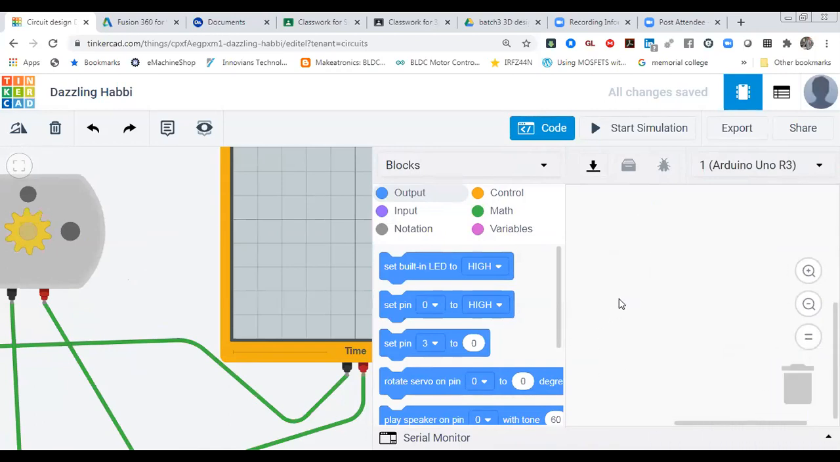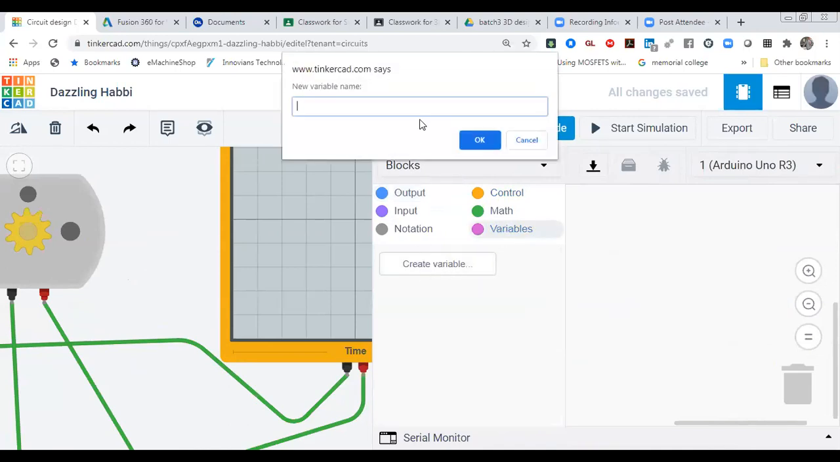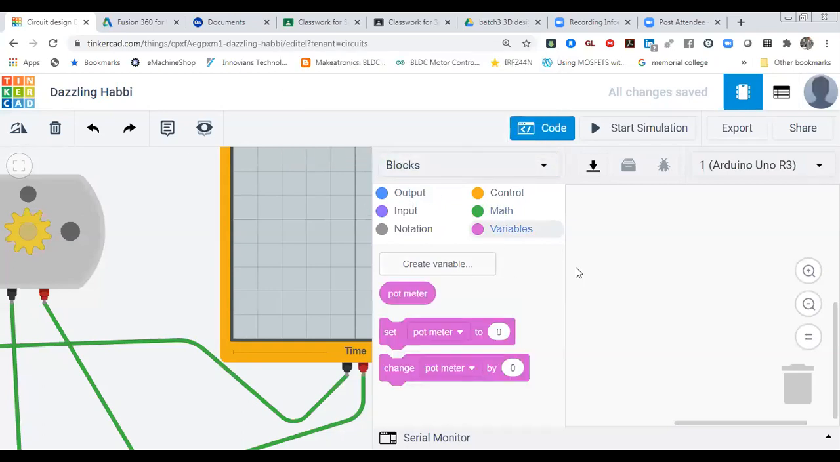So now I'm going to use the map function over here. I'm going to use map functions, and I'm going to take one variable also. Create one variable over here with the name of potmeter. This variable I have created over here, potmeter.